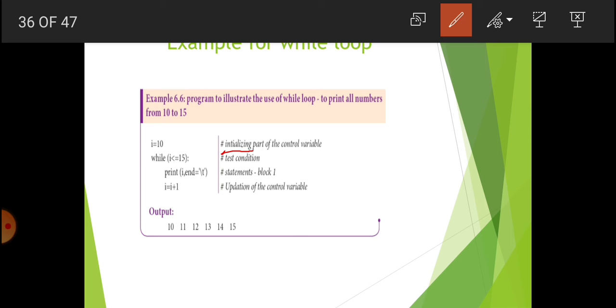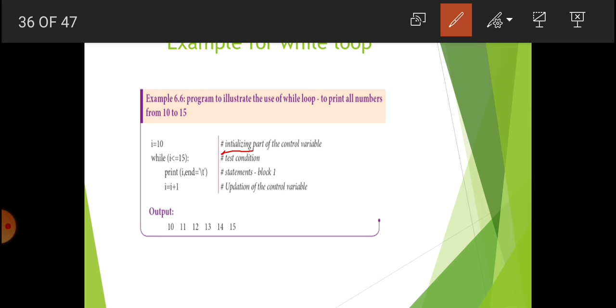Your main program starts with zero indentation. After the main program, if you want to show a set of statements, that is a statement block, in C++ we use curly braces to mention where the block starts and where it ends. But in a Python program, instead of curly braces, only indentation is used. It shows that two statements, print and increment i equal to i plus 1, are inside the while loop. For that we indent these two statements. One tab space is given.